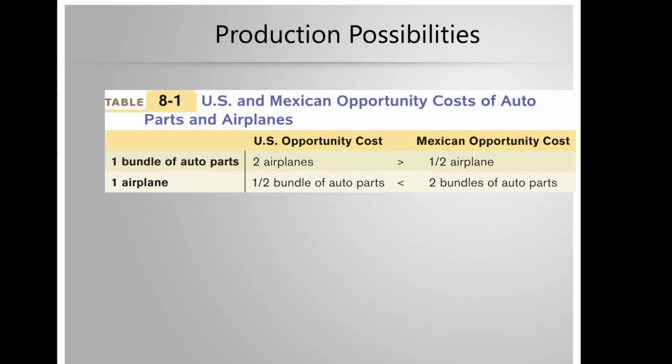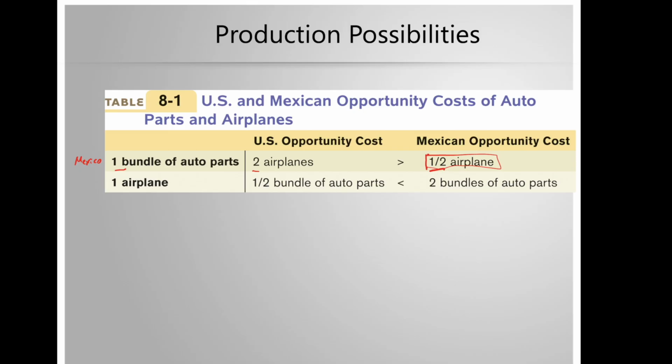So for the US, in order to produce one bundle of auto parts, it has to give up 2 airplanes. That's the -2, the opportunity cost. For Mexico, in order to produce one bundle of auto parts, it has to give up half an airplane, so much less. So that means it has a comparative advantage in producing auto parts because it has a lower opportunity cost for producing auto parts. So probably that means that Mexico should specialize in auto parts.